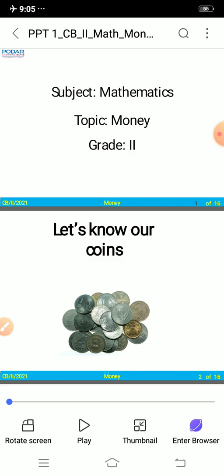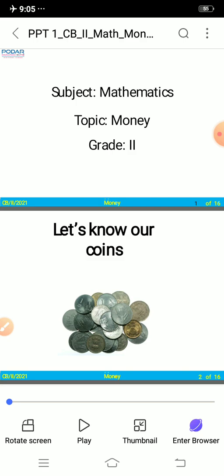Indian money is in the form of notes and coins, and each note and coin has a different denomination, because the figures written on it are different, and even the color is different, right? The number written on the note or coin is the value of that note or coin.